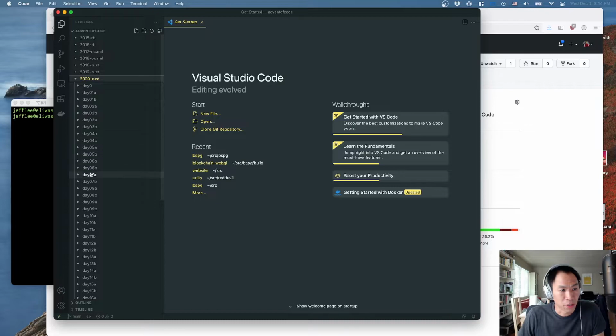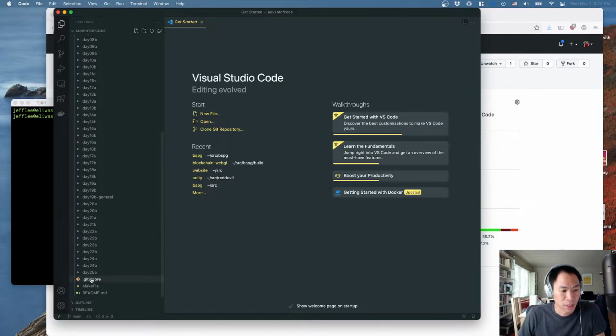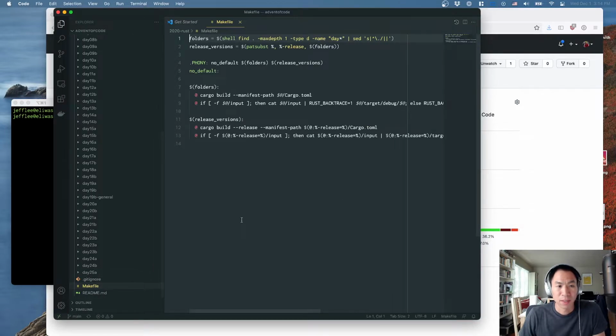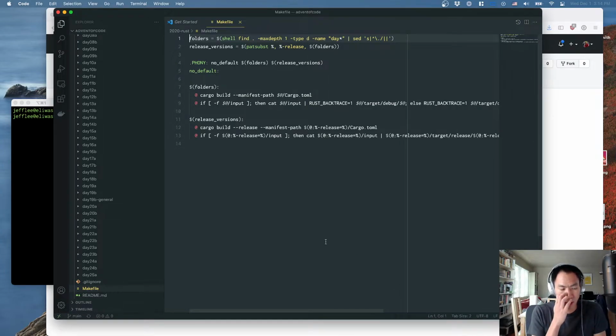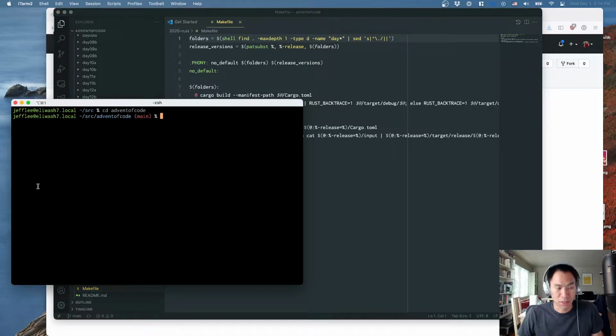And you can see basically I created a directory for every single problem to solve, and each day actually has 2 problems. So each day is split up into an A and B. I have this name scheme to make sure that they sort correctly. And then I think the secret sauce of this whole setup is a Makefile. The Makefile here basically will allow me to type make, well, let's give an example here, make day 01A. And what it'll do is it'll call the Rust compiler to build that day's project, and then run the resulting program and piping in the input for that day's problem.